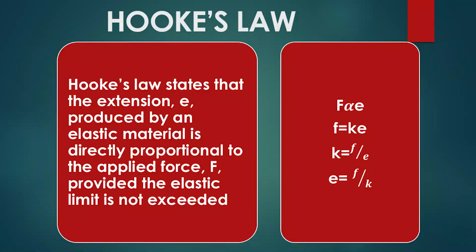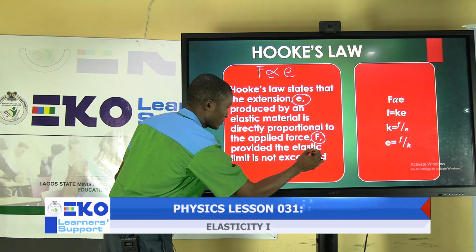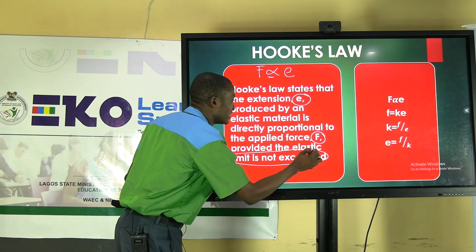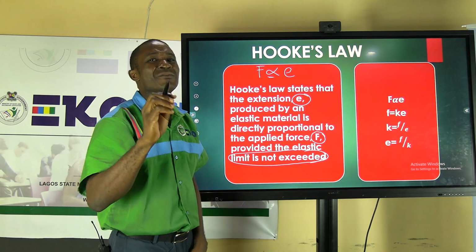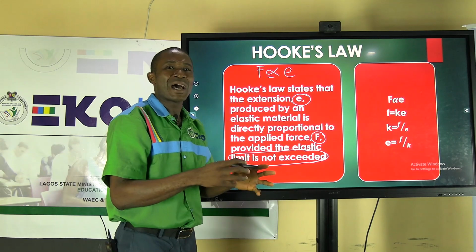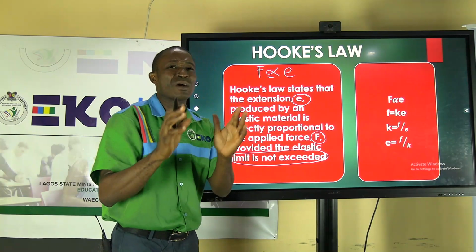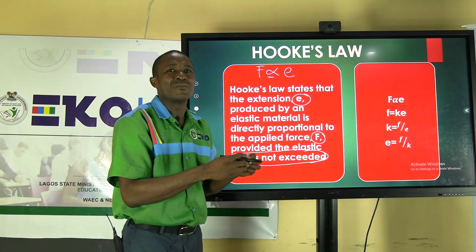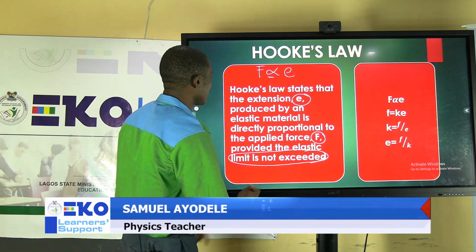So we look at it. Let's check it word for word. Hooke's law states that the extension produced by an elastic material is directly proportional to the applied force provided the elastic limit is not exceeded. Always take note that there is a clause. Provided that elastic limit is not exceeded, then you should know that different materials have different elastic nature. Each material, as unique as they are, their elasticity are also unique. So the elastic nature of a metal is different from the elastic nature of a plastic. So let's take note of that.